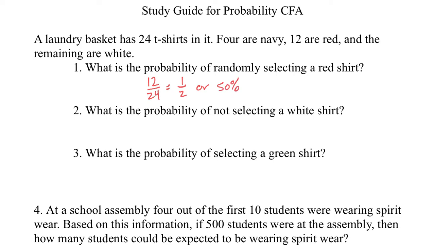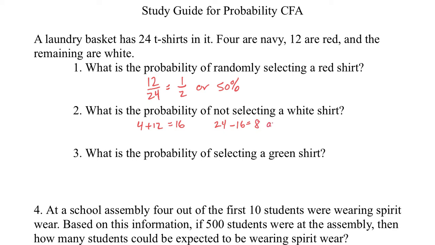Okay, what's the probability of not selecting a white shirt? Well, how many are white? If 4 are navy and 12 are red, and the remaining are white, well, that means 16 are here. There are a total of 24. 24 minus 16, that's 8.